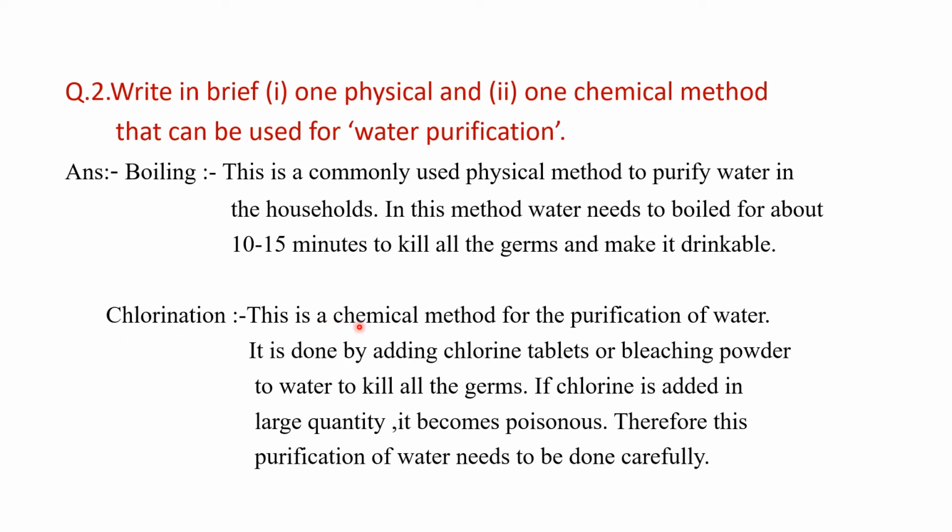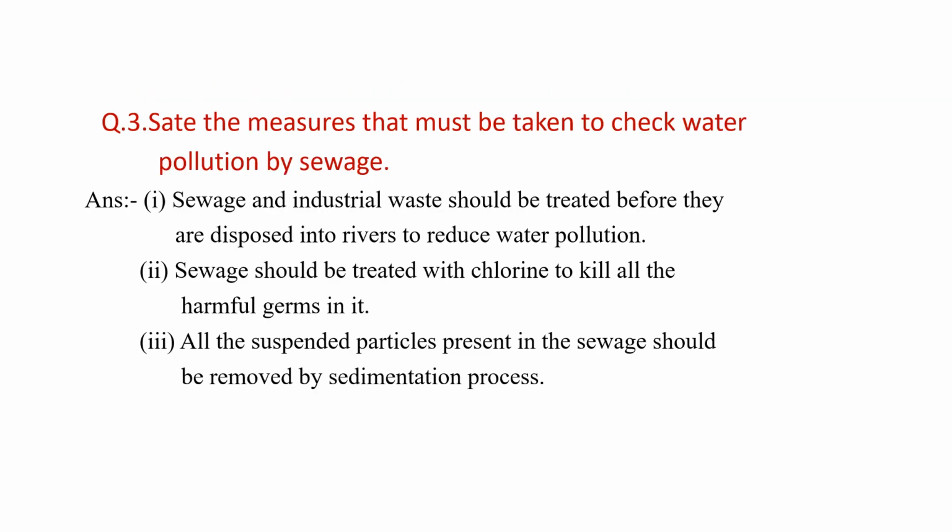Chlorination is the chemical method for purification of water. It is done by adding chlorine tablets or bleaching powder to water to kill all the germs. If chlorine is added in large quantity, it becomes poisonous. Therefore, this purification needs to be done carefully. Among all these purification methods, this needs to be done by an expert.